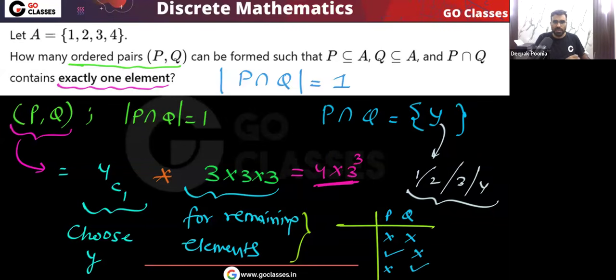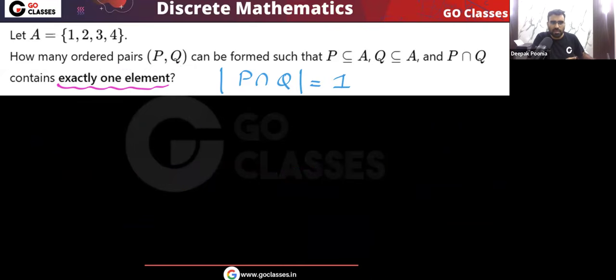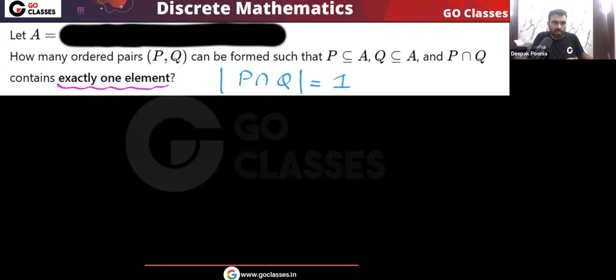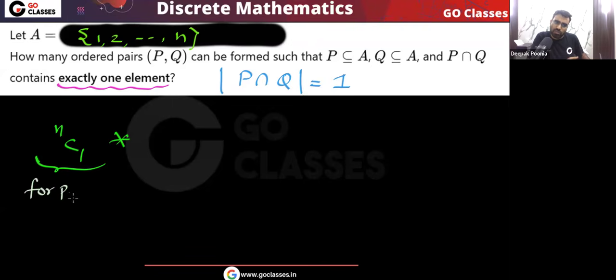Can you generalize this question? Instead of these 4 elements, if you have total n elements, then what will be the final answer? Let's assume that this set A has total n elements. Now what will be the answer? You can easily see that first we are going to choose one element from n elements. This element we are choosing for P intersection Q.